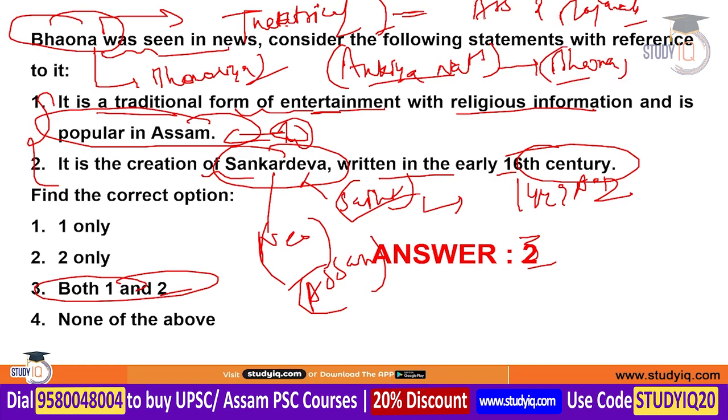So remember all these points. Also remember that Bhavnas are written in Assamese and Brajavali, and it was the creation of Shankardeva, who wrote it in the 16th century.